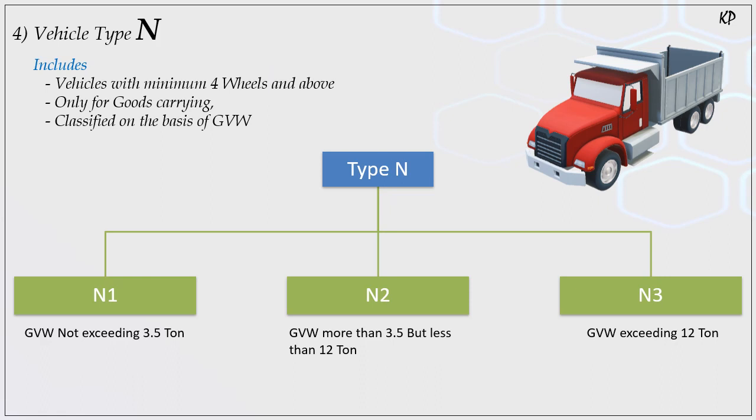So N1 type is a vehicle whose GVW is not exceeding 3.5 tons. N2 category vehicles are those whose GVW is between 3.5 tons to 12 tons, and N3 category vehicles are those whose GVW is more than 12 ton. So this is the basic classification of N type vehicle.